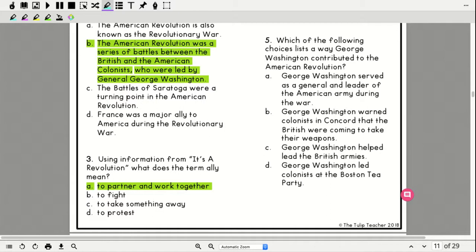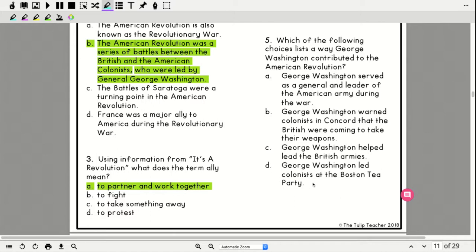Number 5 says, which of the following choices lists the way George Washington contributed to the American Revolution? A, George Washington served as general and leader of the American Army during the war. B, George Washington warned colonists at Concord that the British were coming to take their weapons. C, George Washington helped lead the British armies.